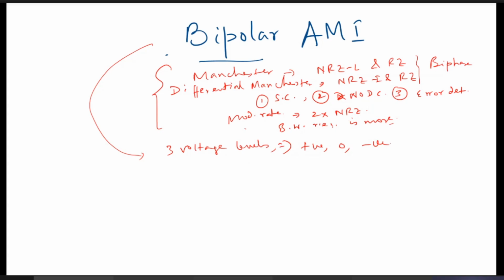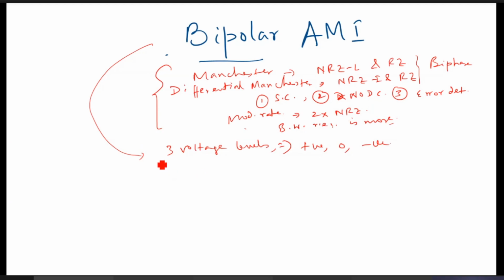If a 0 bit is 0 volts, then for a 1, generally it would be all the time positive or all the time negative. But here it varies alternately. If one 1 is positive, the next one will be negative. That's why the name is bipolar. The voltage level alternates for the other elements between positive and negative. That is bipolar AMI, alternate mark inversion.